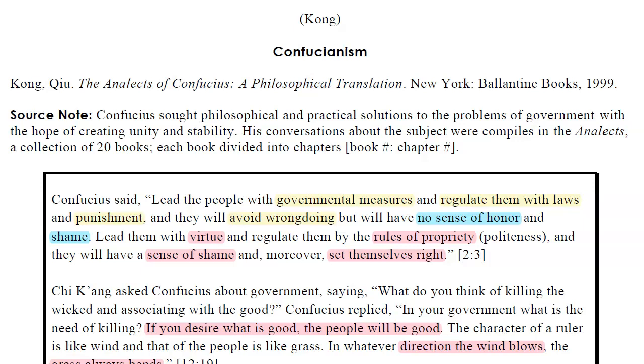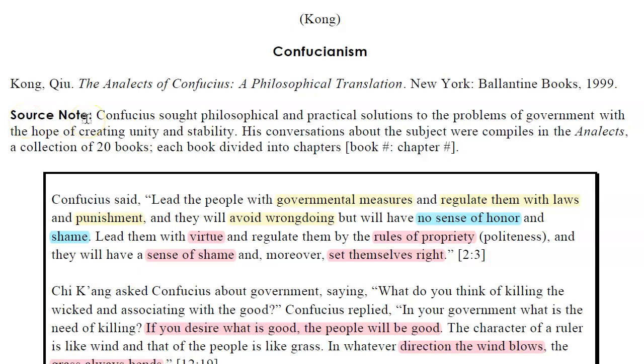So right here is the MLA citation. Kong Qiu, The Analects of Confucius: A Philosophical Translation, printed in New York in 1999. Even though this is printed in 1999, it is a primary source. And here's some information about that source.